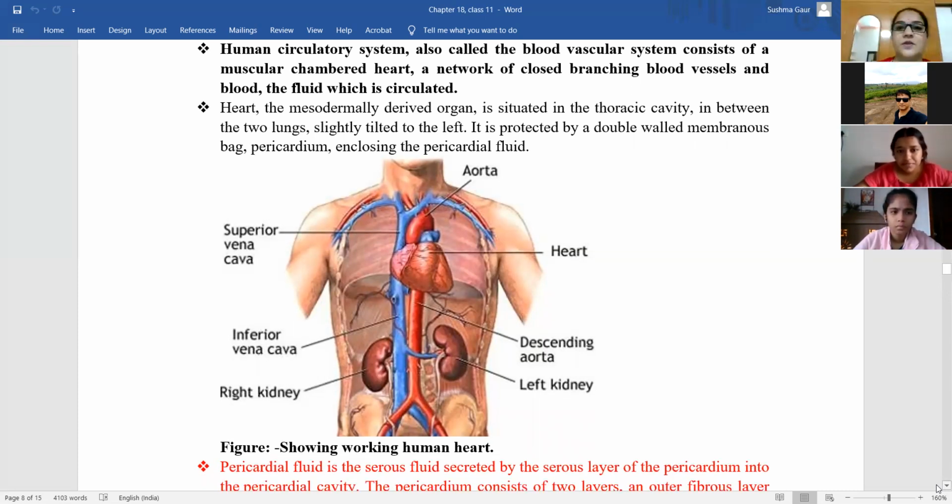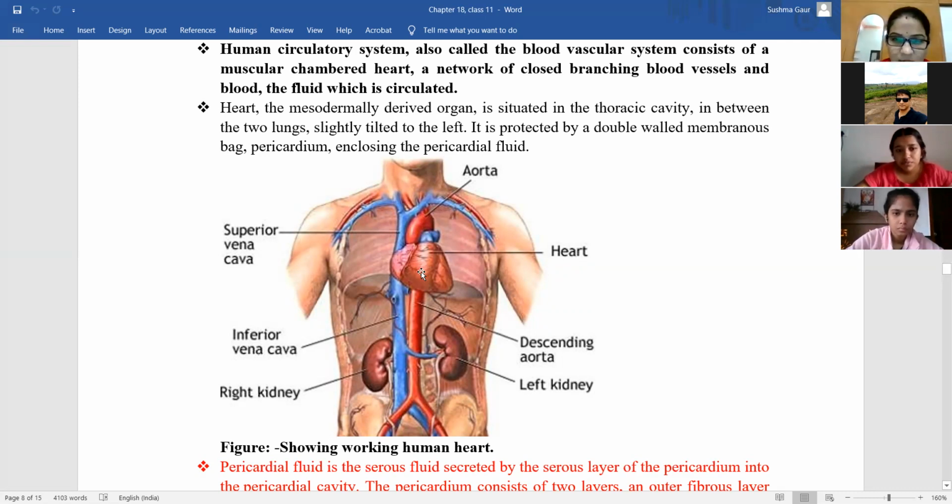Okay. So this heart is derived from mesoderm, that is, the ectoderm, endoderm, and mesoderm. We have 3 germ layers. You know that? Yes, ma'am. Okay, so this heart is derived from mesoderm and it is situated in the thoracic cavity.